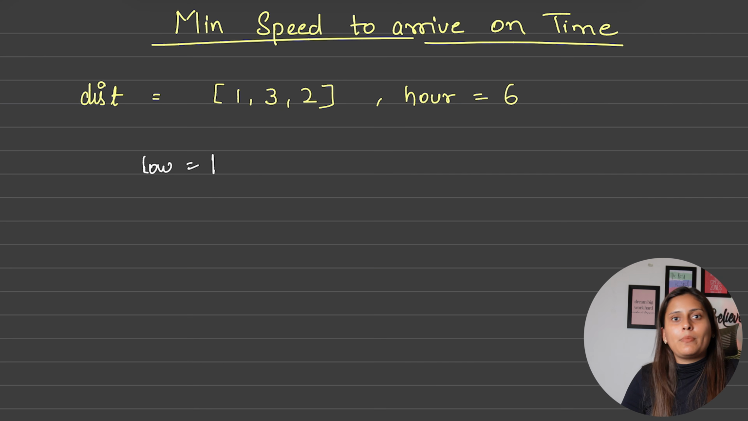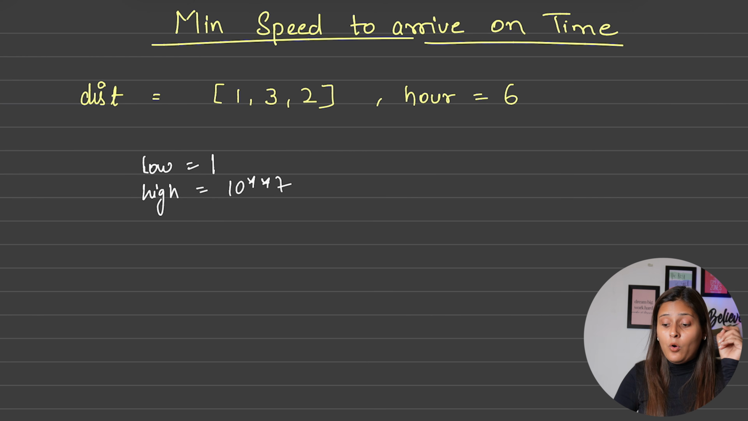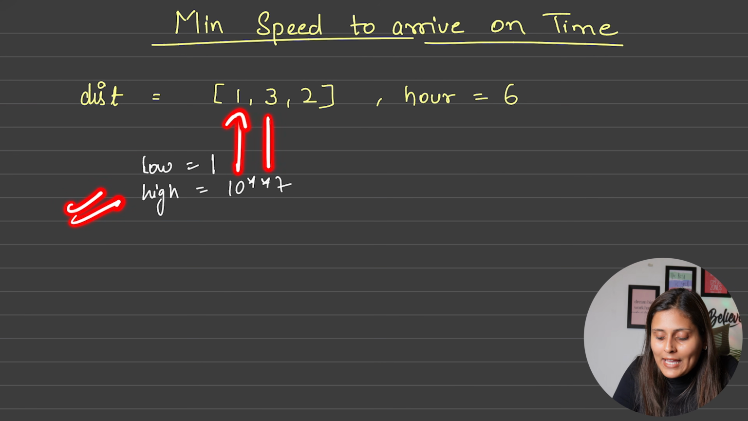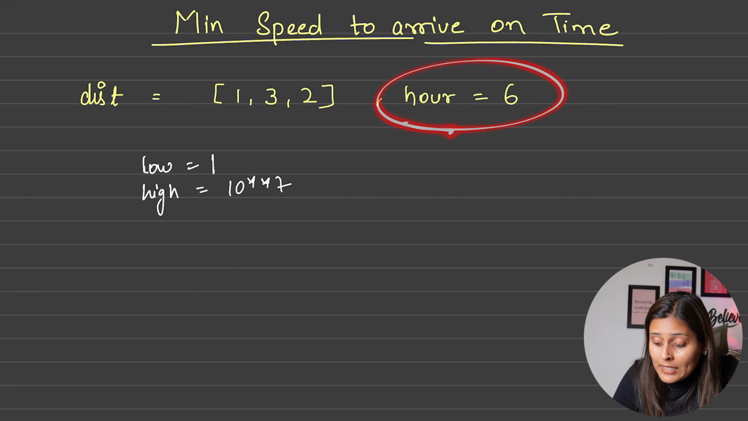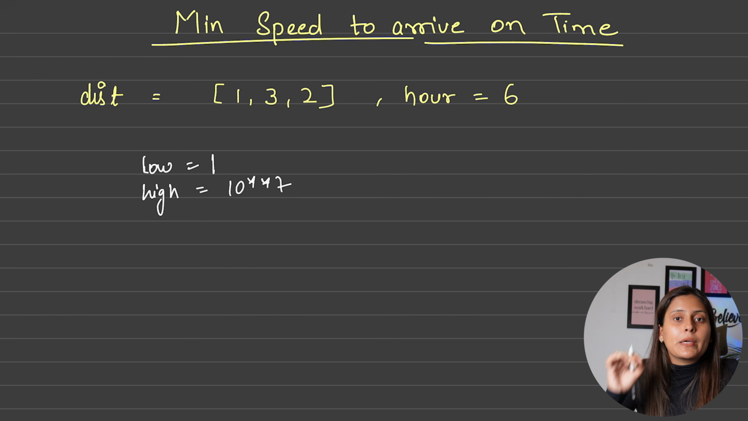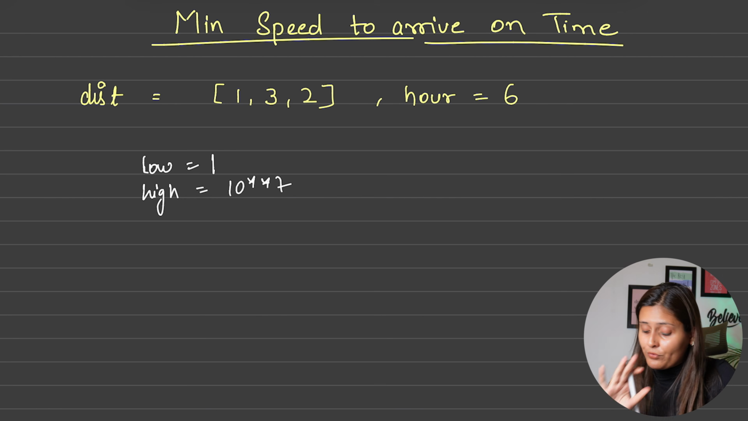It cannot be 0, it cannot be negative. So definitely 1, and higher will be 10 power 7. Now the final answer which we have to return must lie between these. And with every speed we have to calculate the time taken. If the total time taken was less than or equal to hour, I can say yes, that is a valid speed. But is that my final answer? Because we have to return the minimum answer here. How can we take care of that?